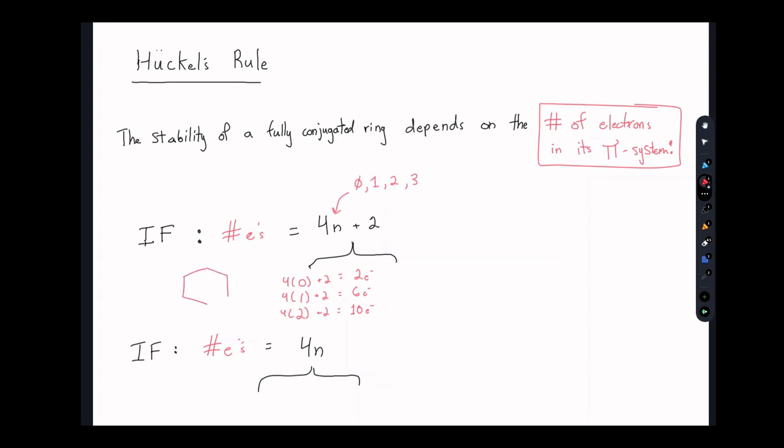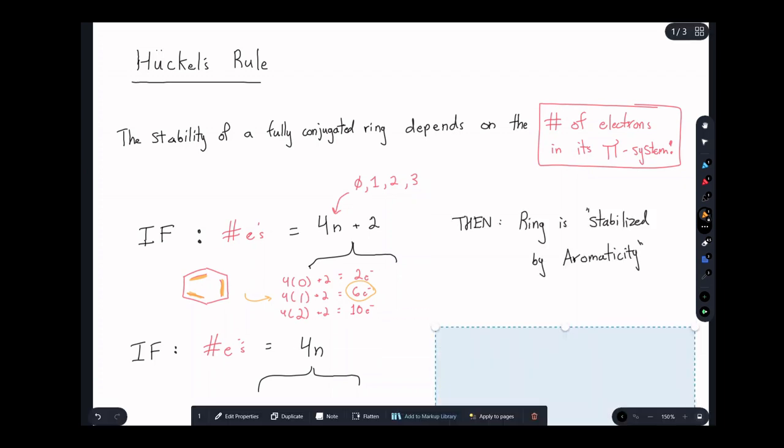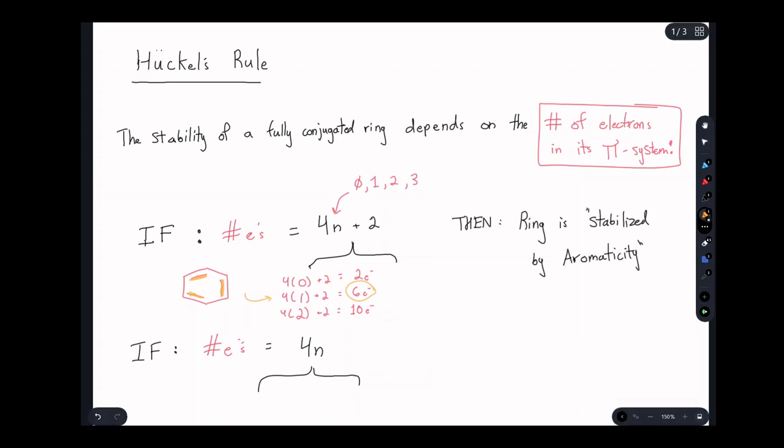Looking at benzene, we can see that in terms of its pi system, it has 2 electrons, 4 electrons, and 6 electrons total. That fits the 4n plus 2 rule when n is equal to 1. The idea is that only one of these equations will fit at a time. So when you have your number of electrons equal to 4n plus 2, your ring is stabilized by aromaticity.